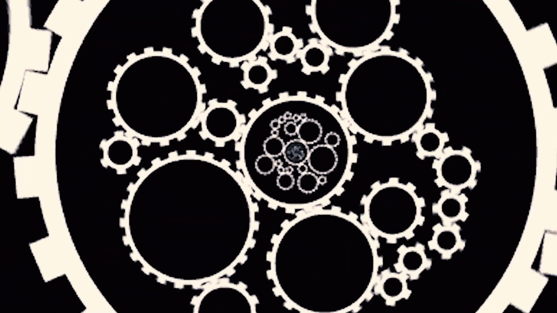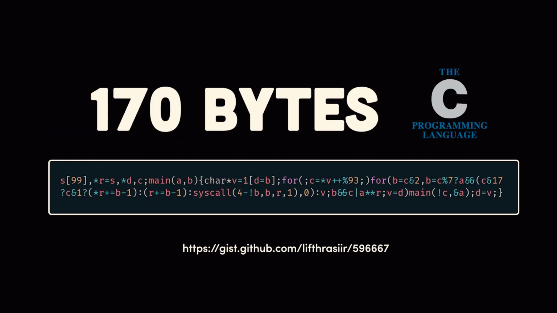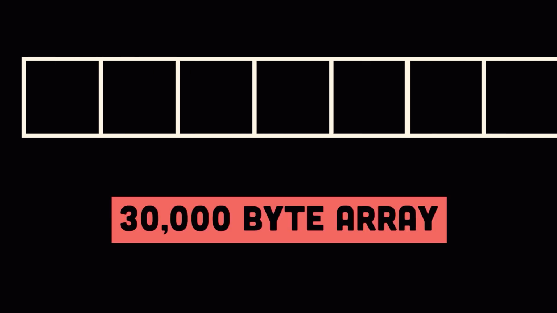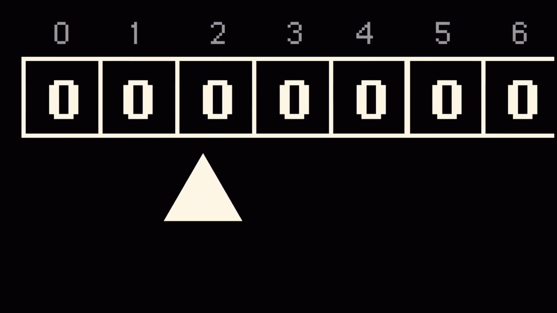the smallest possible compiler. It was built for the Amiga 2.0 operating system, and the compiler weighs in at under 200 bytes. A Brainfuck program starts with a 30,000 byte one-dimensional array. All values are initialized to 0, then it provides a movable pointer that you can manipulate with 8 different commands.